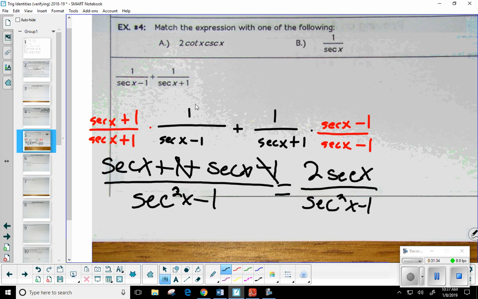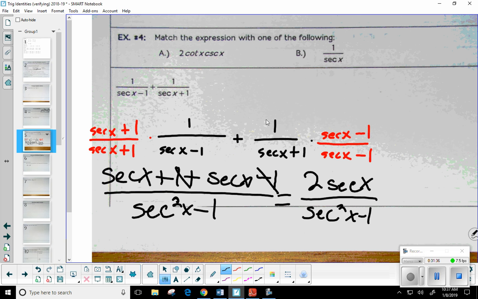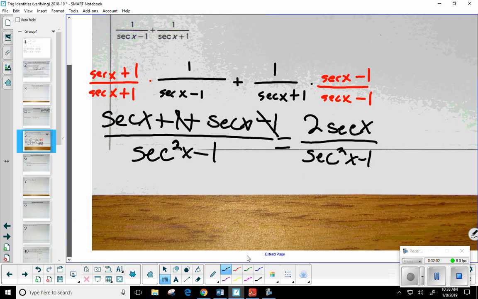Now, let's think about this for a second. What answer are we leaning towards, A or B? What do I have here that would help me make that decision? Why A? A has a what? Has a 2, and we just ended up with a 2. So I would kind of focus my attention on trying to make it 2 cotangent cosecant. Okay, so Aiden, I'll let you continue.